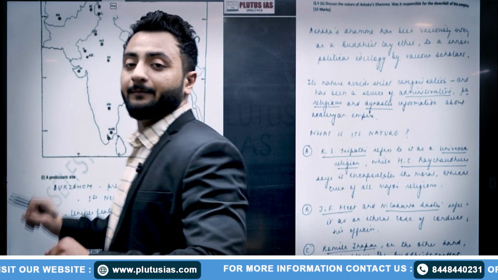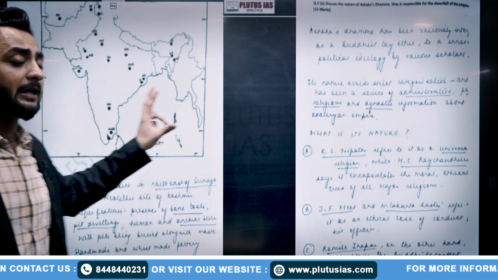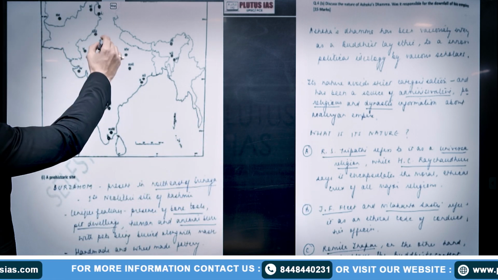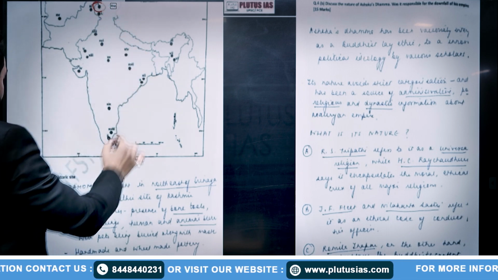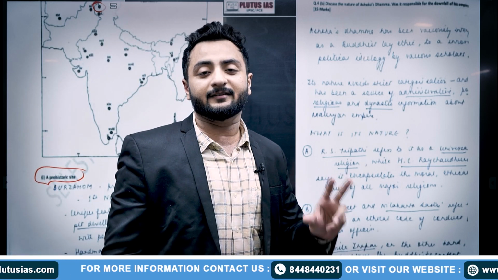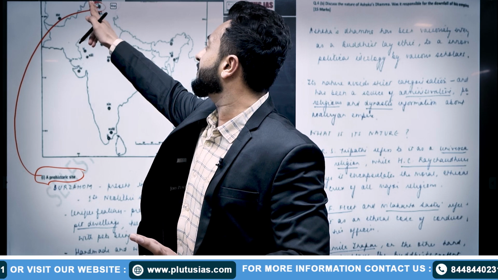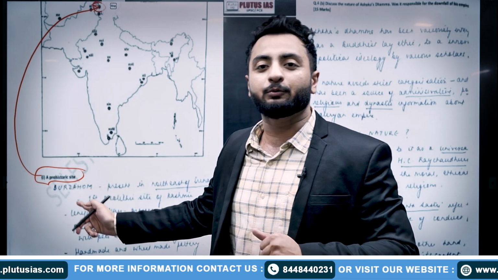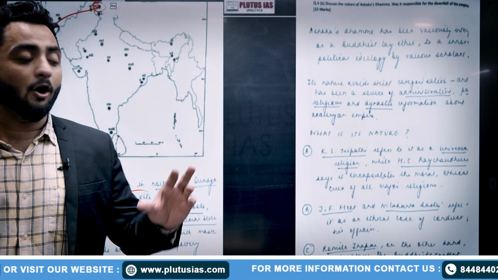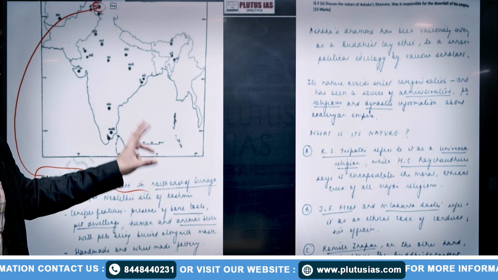This is a history optional paper. You can see this is a map. People have many doubts about maps, how to solve them. It is very easy. See, this is location 1 and they have asked, it is a prehistoric site. Now whenever you are reading ancient history, you must know that in Kashmir there was a prehistoric site, Burzahom, where a pit dwelling was found. The skeletons of a master and his dogs were found. It is knowledge from prelims that you might be aware of.